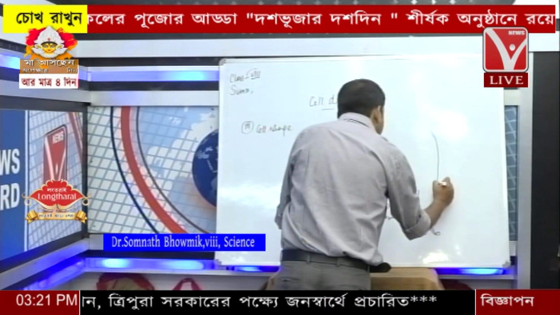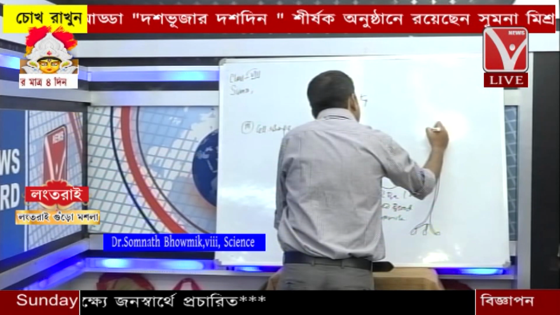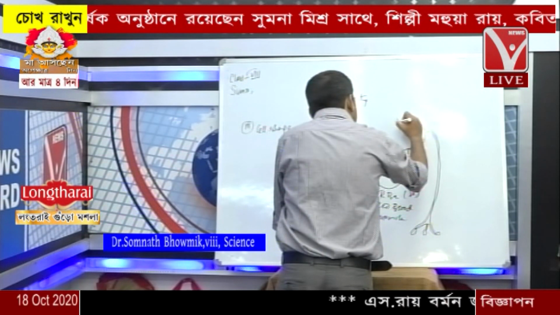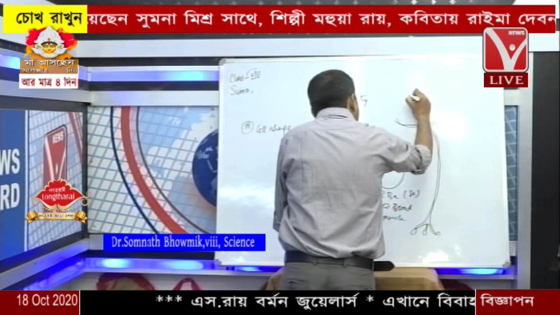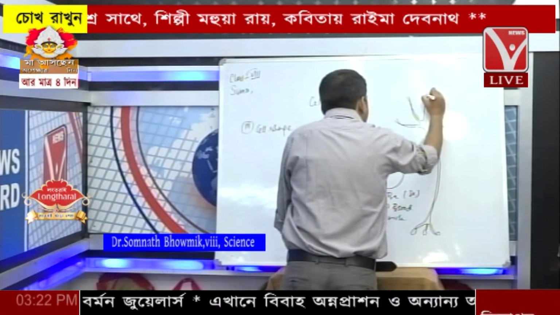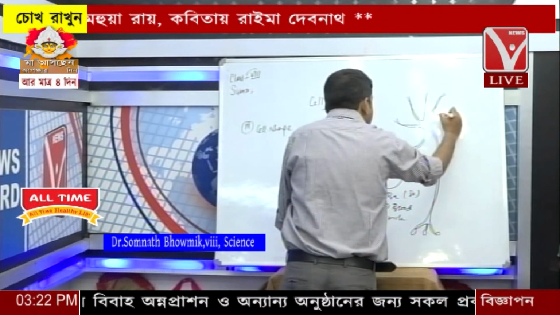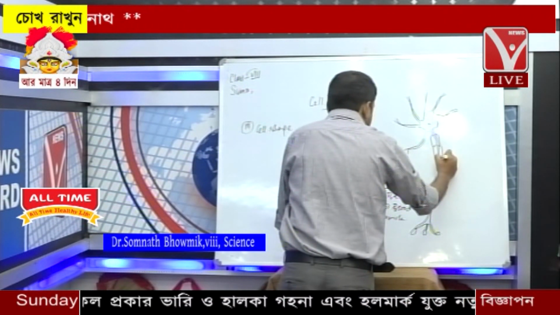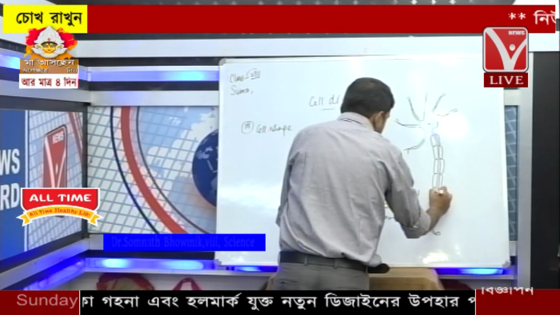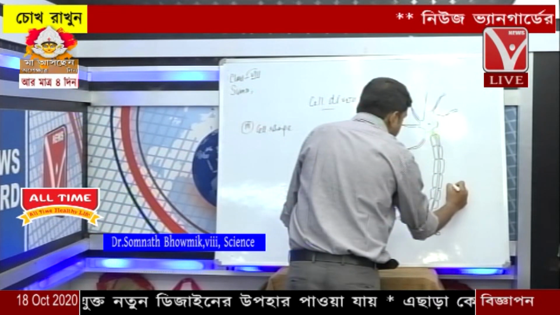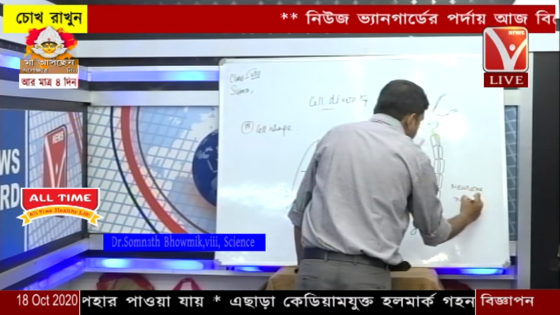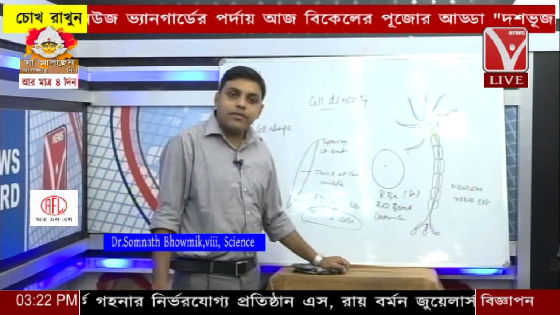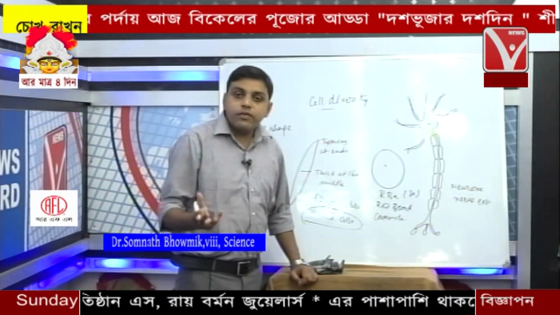These cells are called nerve cells, or the neurons actually. Now what is the function of the neuron? I will explain in just 2 minutes. Now we can say they are highly branched like a tree branching. This is called the neuron, that is a nerve cell. Clear? Now these nerve cells are highly branched. We have seen that. Now what is the function of these nerve cells?